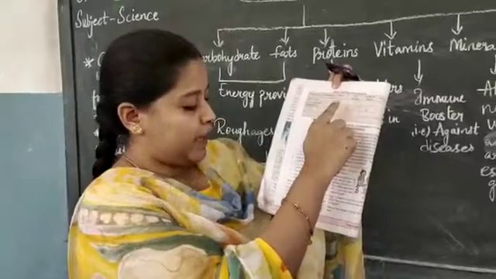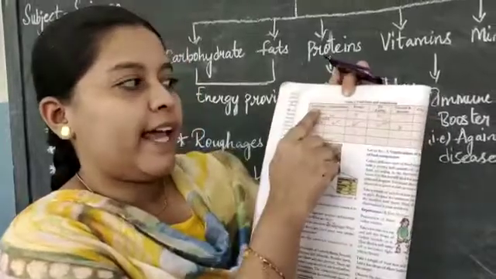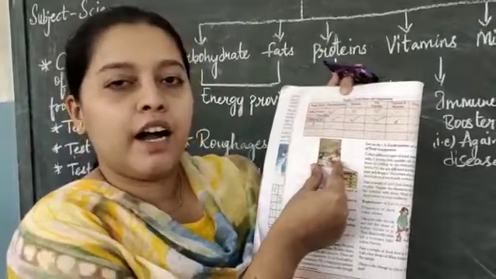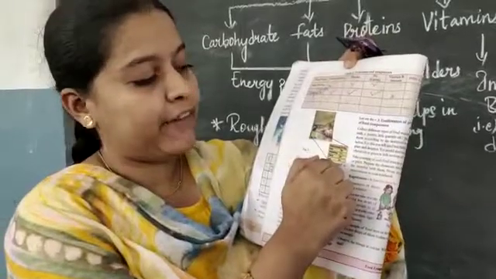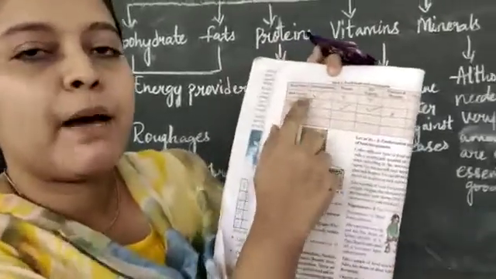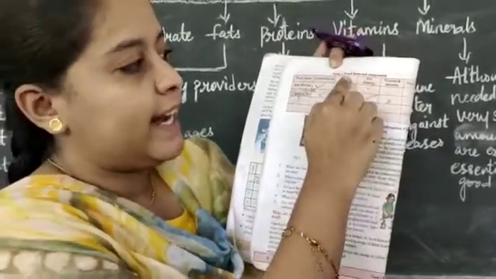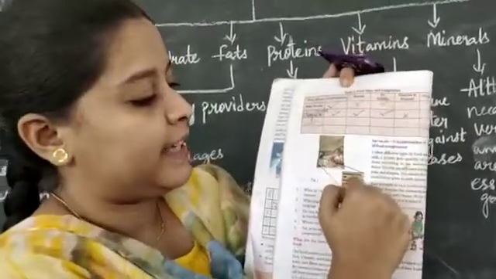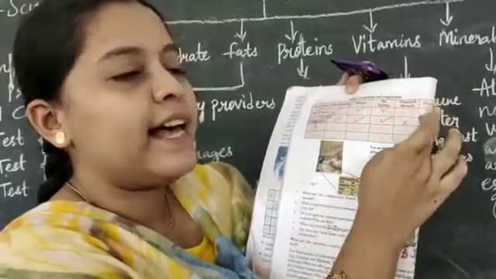Children, take out table number 1 on your page number 2. Take out table number 1, food items and components. In the food items they have already listed milk powder. How the nutritional information table has been given in your textbooks. Can you tell me whether carbohydrates are present in that milk powder? Yes or no? Yes. So everyone put a tick mark over there, children. Then next, proteins. Are proteins present in the milk powder? Yes. Fats? Yes. Vitamins and minerals? Yes. Sugar and others? No.